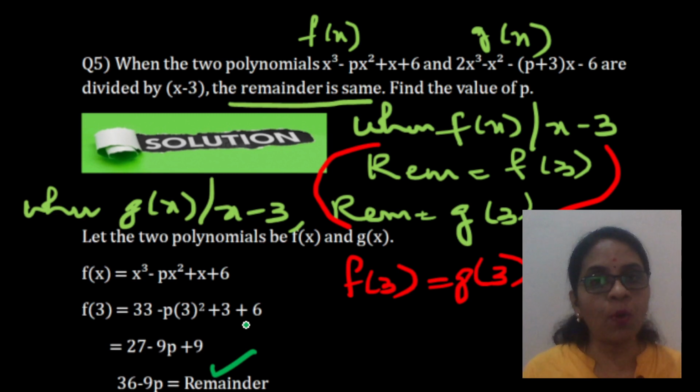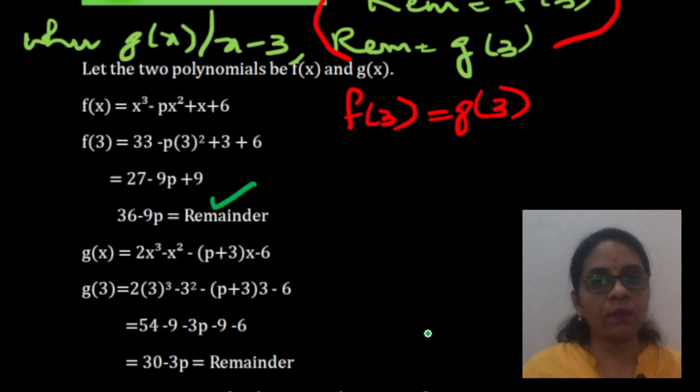Now the same polynomial, now another polynomial is divided by x minus 3. What is that other polynomial? It is 2x cube minus x square minus p plus 3 into x minus 6, divided by x minus 3. Now what is the remainder there? When you divide, as I told you, just replace x with 3, and you get 30 minus 3p. This is another remainder. That is, g of 3 is 30 minus 3p and f of 3 is 36 minus 9p.